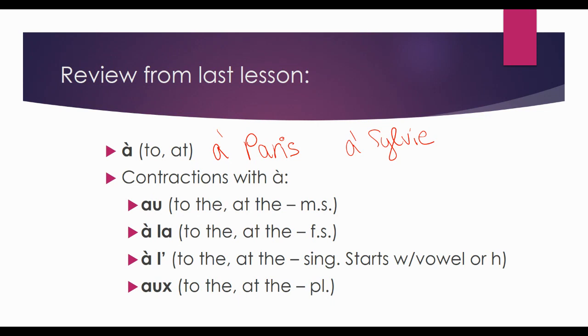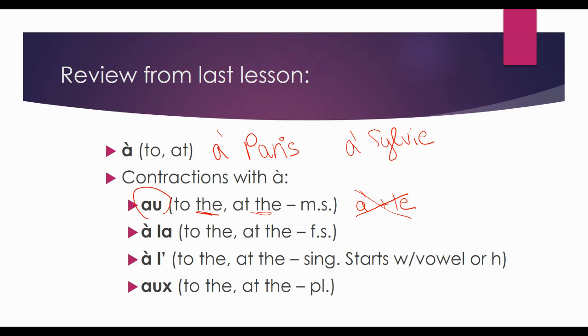If I have à by itself, the le isn't in it. So when we talk about these contractions, if we have à plus le, we cannot have à plus le. It needs to go to the au. So, je vais au musée, je vais au cinéma, je vais au parc. Because all of those places are masculine. So once again, we have the le in it. I am going to the park or to the museum or to the cinema.